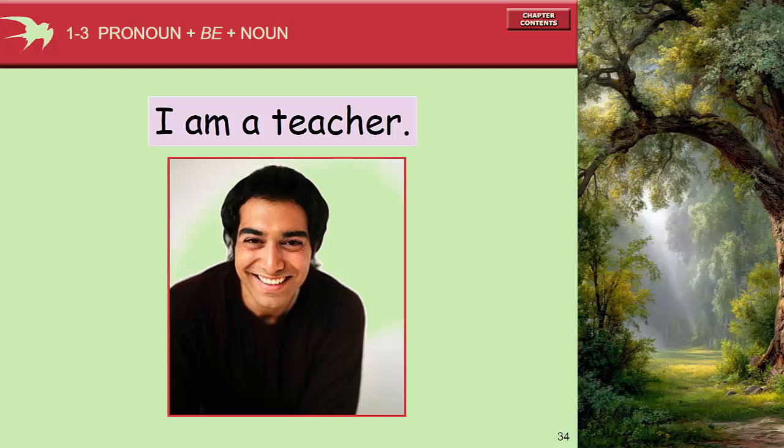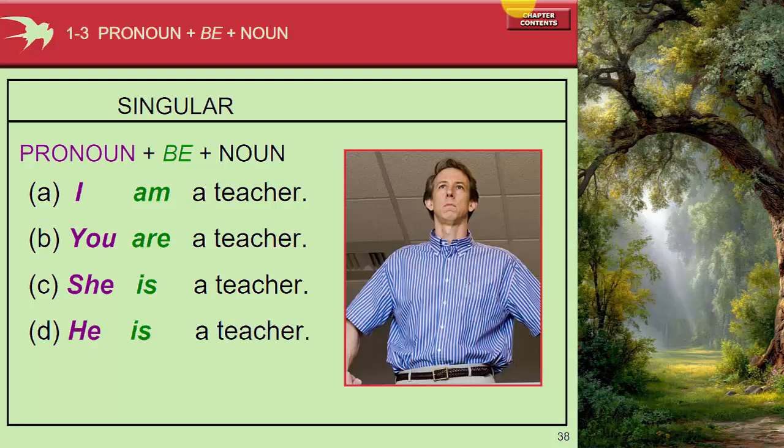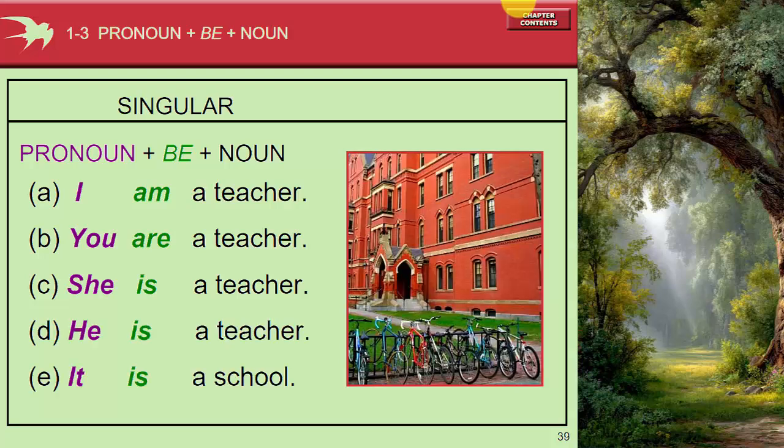I am a teacher. Pronoun plus be plus noun. Pronoun is any word that can change noun. So we call that pronoun. Like to represent a person, we use I, you, we, they, and so on. So I'm a teacher. I am a teacher, singular. You are a teacher. She is a teacher. He is a teacher. It is a school.